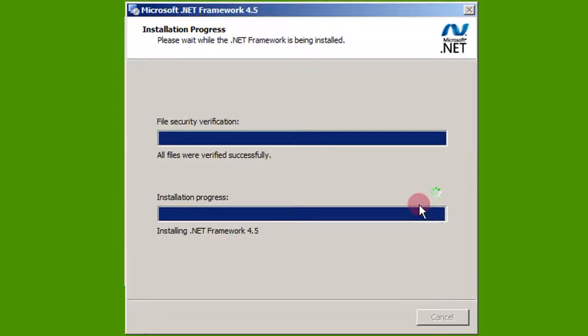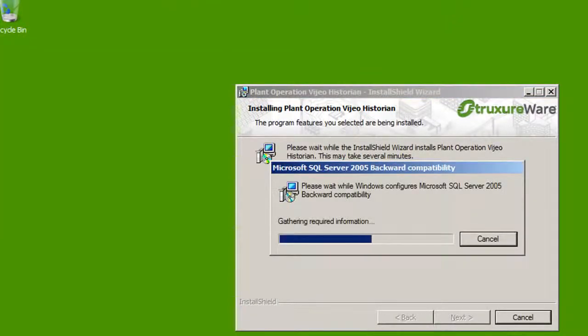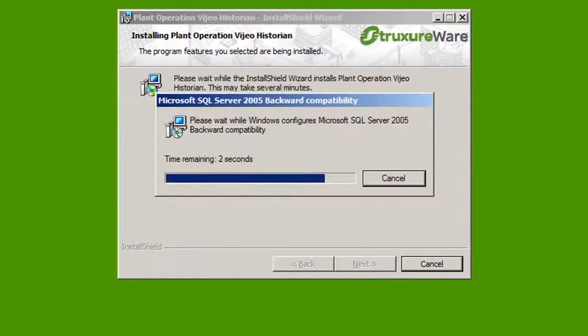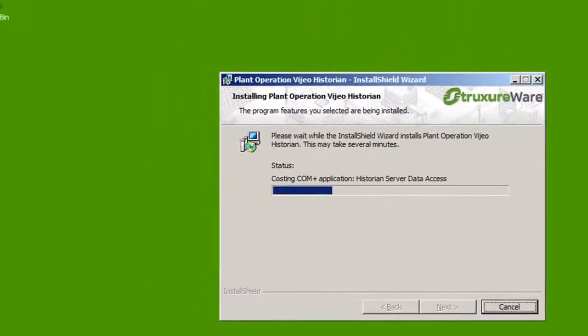Historian itself uses .NET Framework 4.5, whereas the SQL install uses 3.5 Service Pack 1. By allowing the installer to configure this for you, the compatibility issues between these versions are automatically resolved. The installation will finalize the install of miscellaneous SQL libraries that are used by the product for SQL connections.